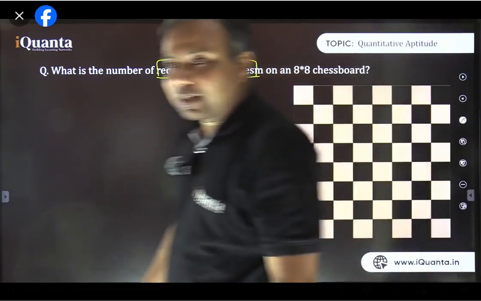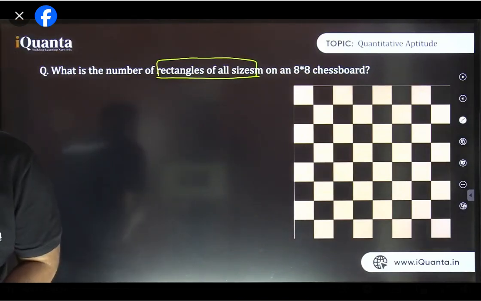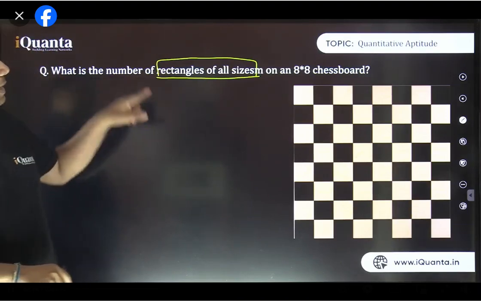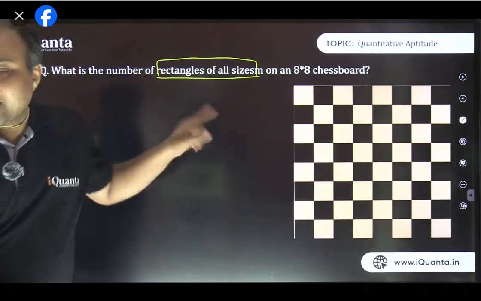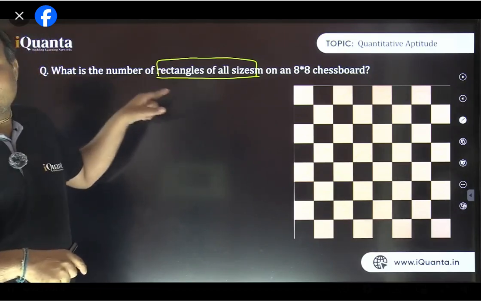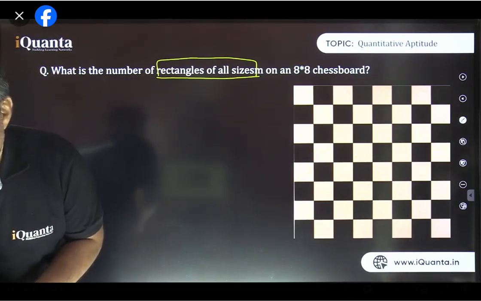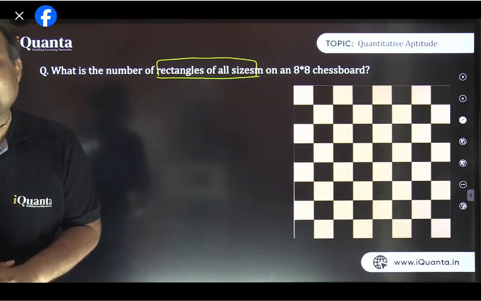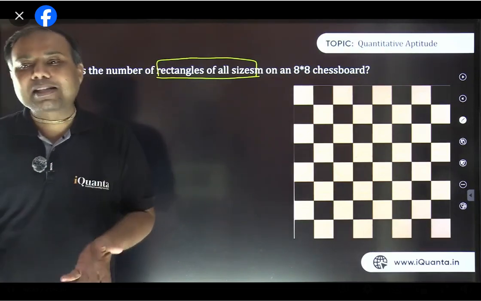Now see, before counting this answer, I guess n was 8. Now tell me, before starting to solve this, it is asking about rectangles. Are squares to be included in this or not? I'm repeating my question again. Are squares to be included in this or not? All squares are rectangles, so 200 plus something. Exactly, good. Yes, your answer is right, but we need to find the exact value. Yes, so we need to include squares as well.